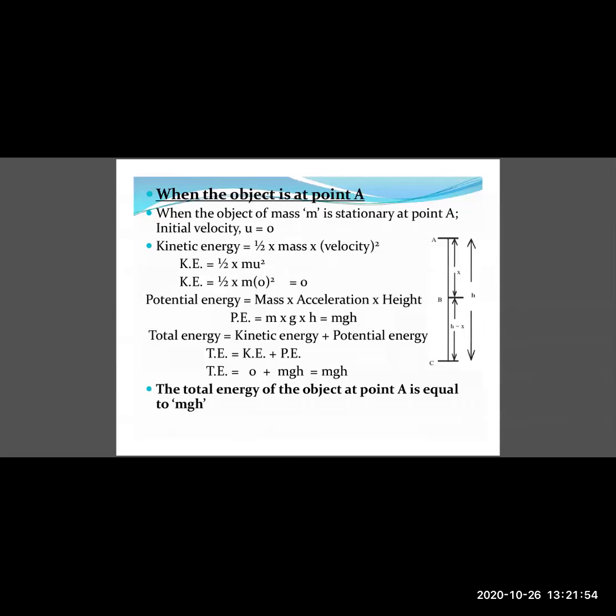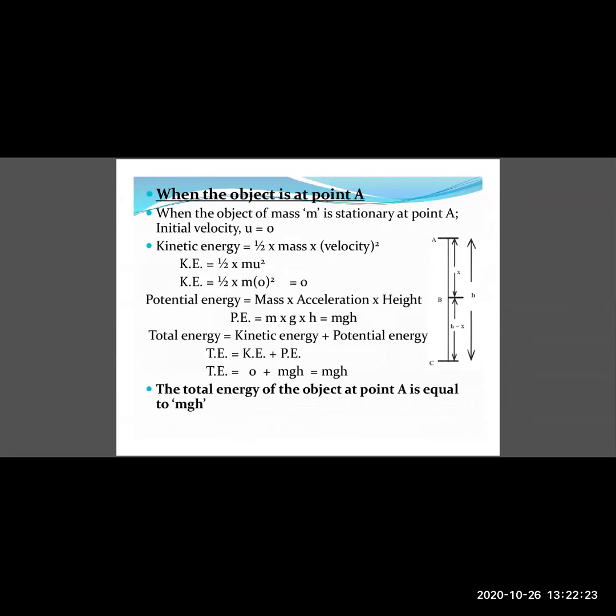Now the total energy of the object at point A will be the sum of the kinetic energy and the potential energy. The kinetic energy calculated at point A is 0, and the potential energy is mgh. Adding it up, total energy equals 0 plus mgh, which equals mgh. So we conclude that the total energy of the object at point A is equal to mgh. Here we have completed the first case.